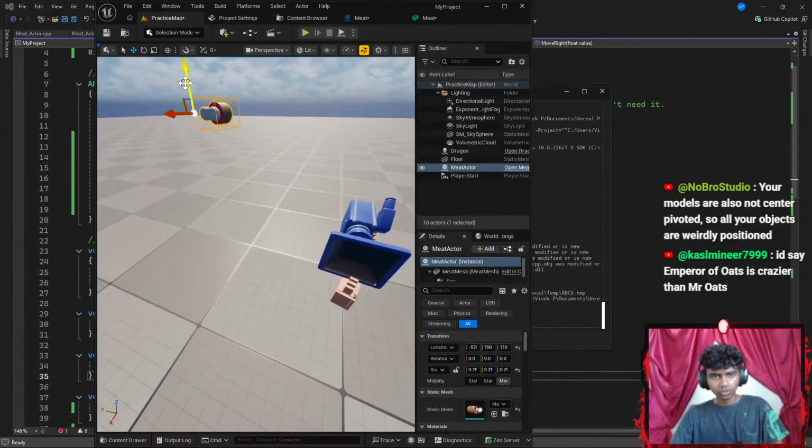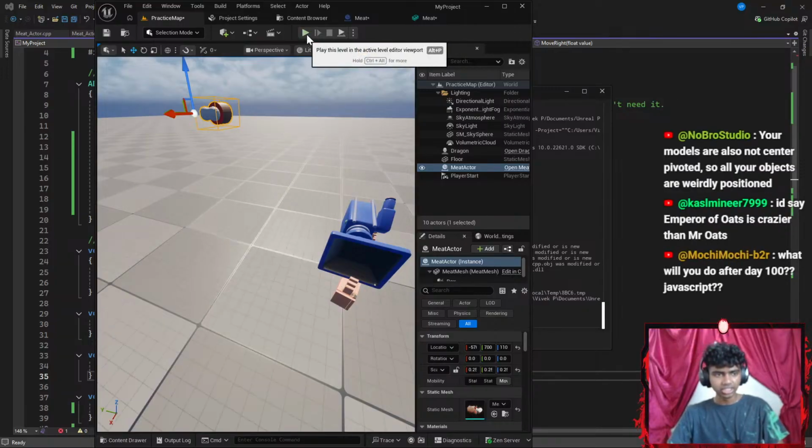Okay, your models are also not center pivoted, so all your objects are weirdly positioned. That actually does make sense. How do I get them to be centrally pivoted?